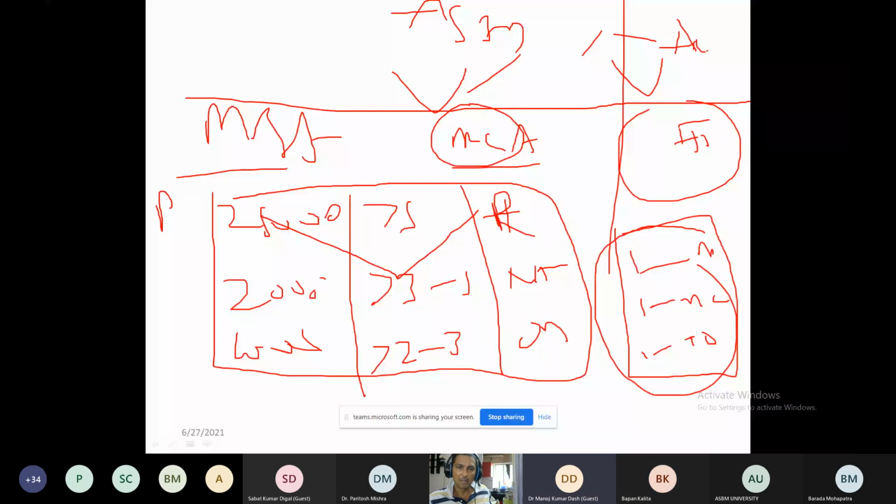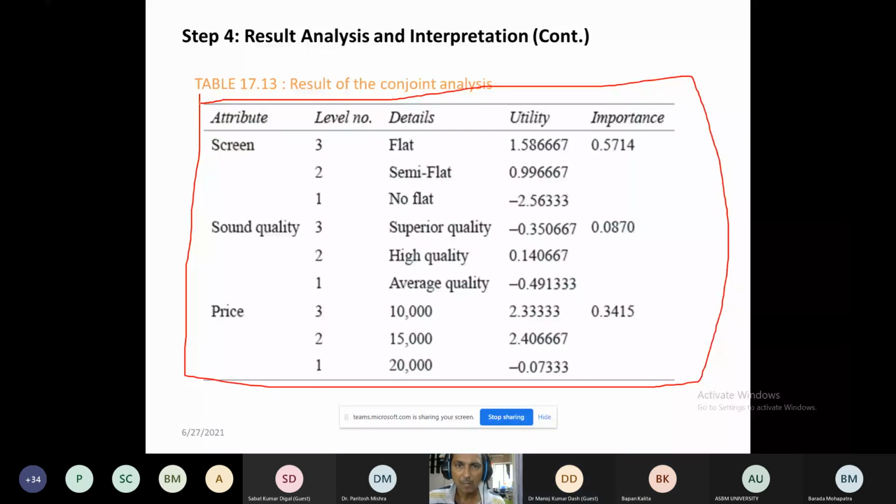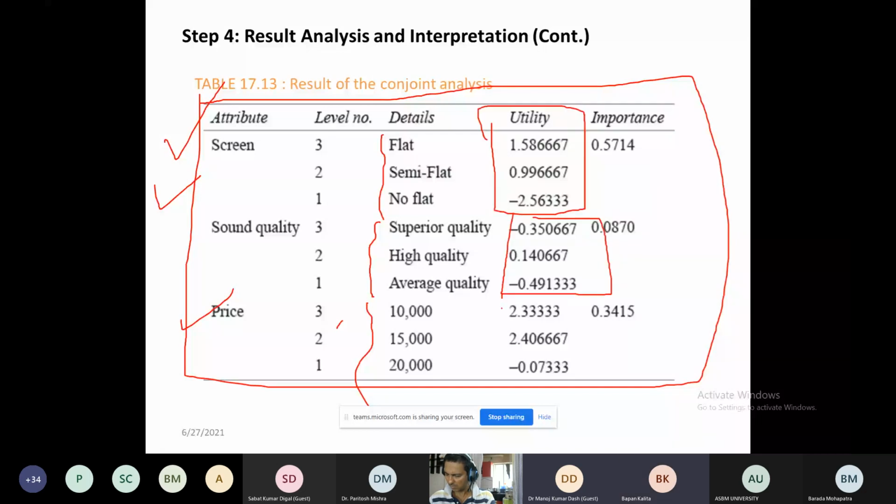I already explained the screen, sound quality, and price. For screen there are 3 types, for sound quality there are 3 types, and for price there are 3 pricing offers. We have to calculate the utility of every attribute, and we can also find out the importance of each attribute. So it means 9 utilities and 3 importance values.